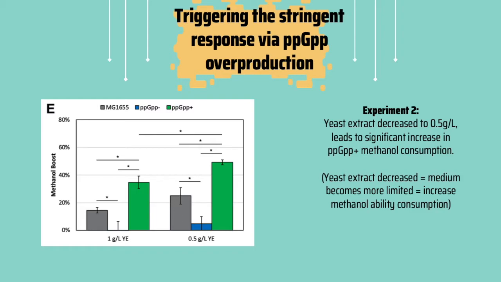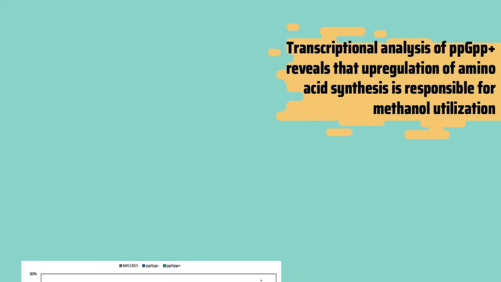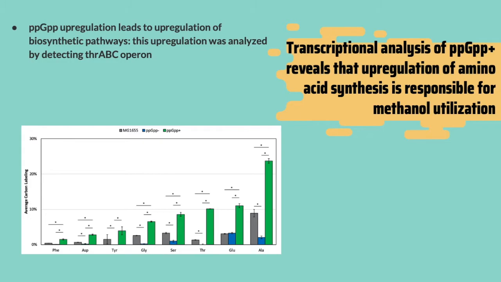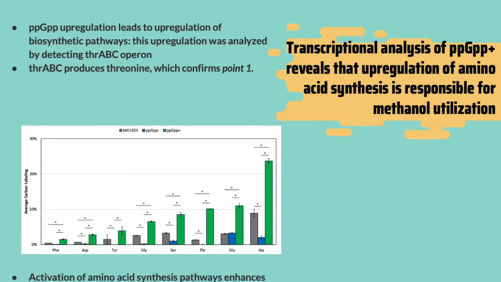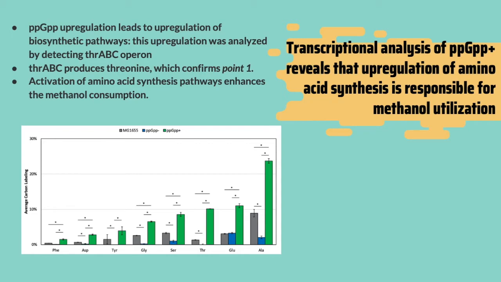Transcriptional analysis of ppGpp+ also reveals that amino acid synthesis plays a role in increasing methanol utilization. As I mentioned before, ppGpp leads to upregulation of several biosynthetic pathways. To validate this, ppGpp upregulation was analyzed by detecting the thrABC operon, which is known to be upregulated by ppGpp. The results showed that thrABC produces threonine, which confirms that amino acid synthesis is also responsible for methanol consumption. Thus, amino acids synthesized from 24 until 48 hours, including serine, threonine, and glycine, enhance the conversion of methanol carbon into biomass.